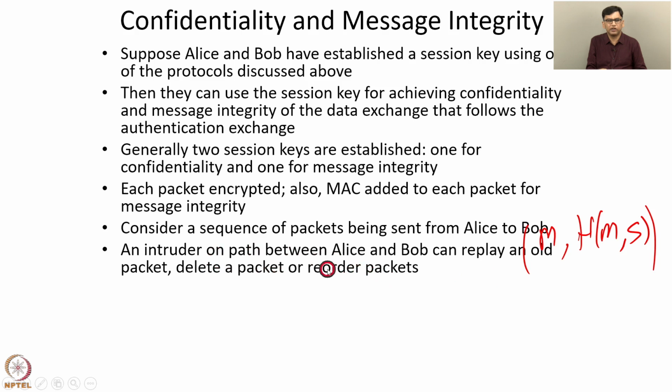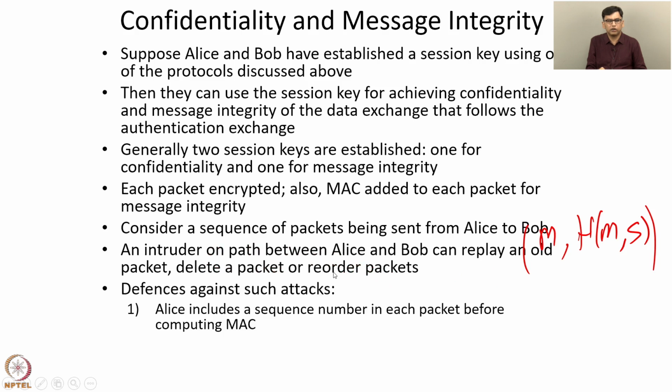So how do we defend against these attacks? One way is Alice includes a sequence number in each packet before computing the MAC. So instead of computing h of m comma s, Alice adds a sequence number, let's call it n, and computes h of m comma n comma s.